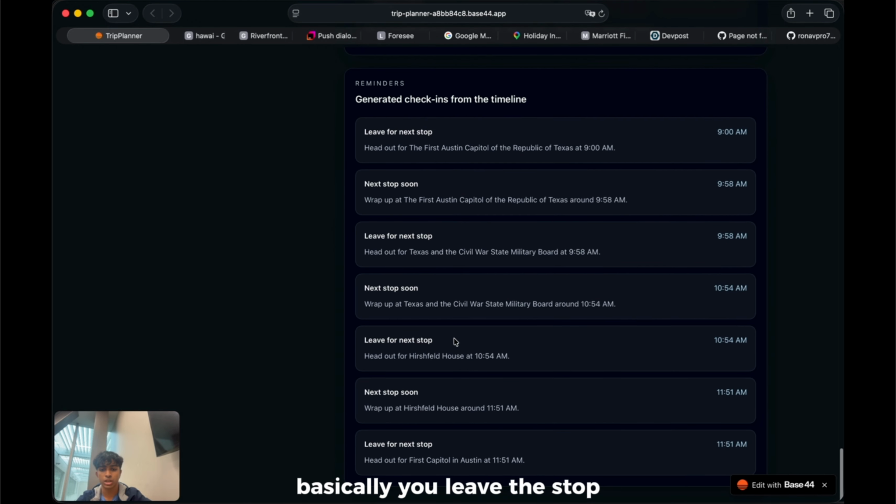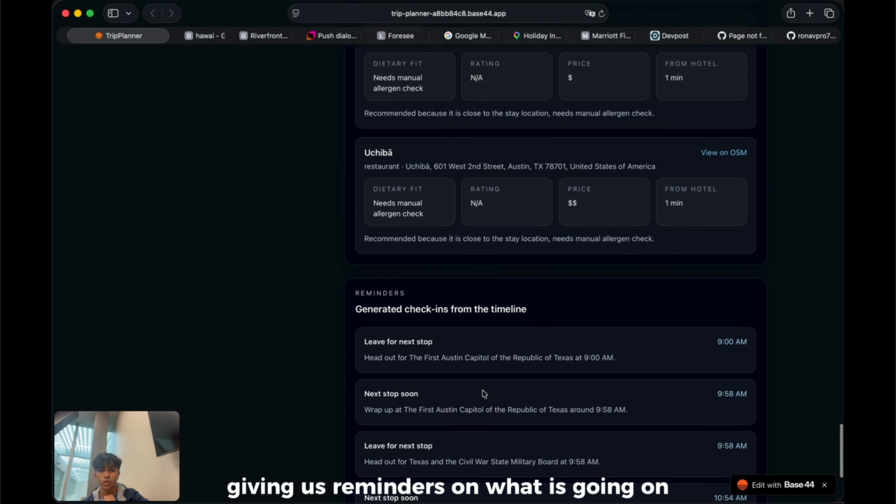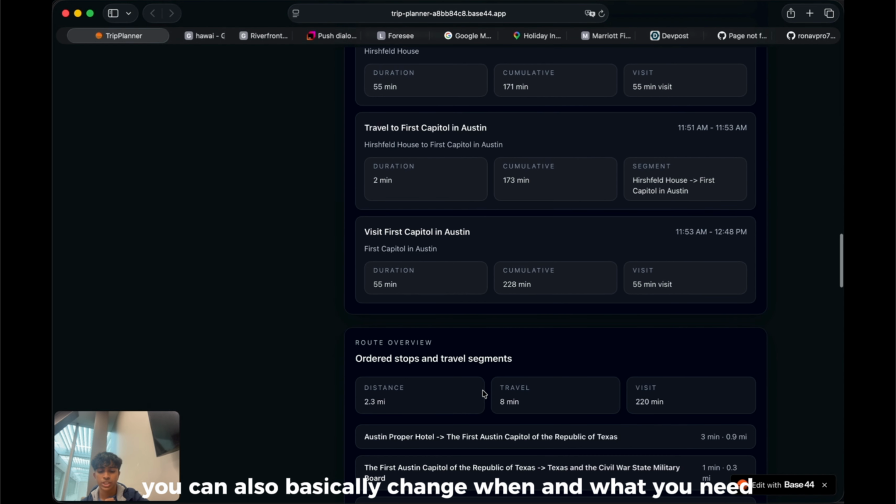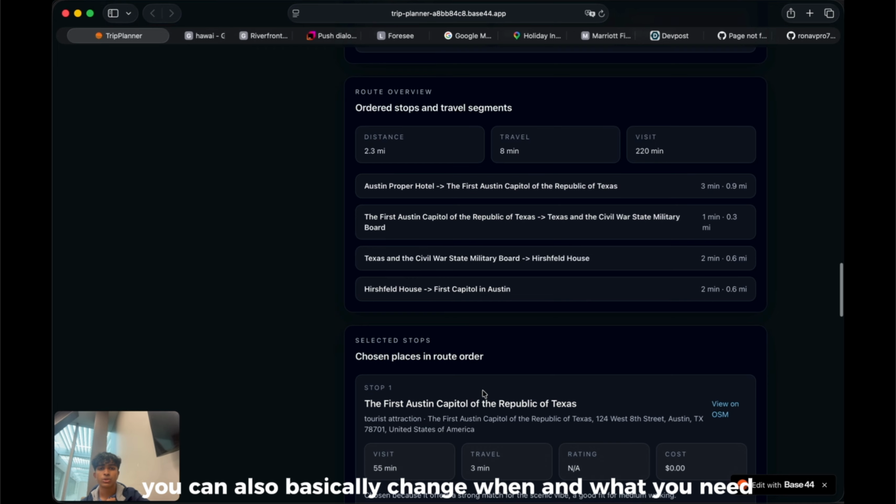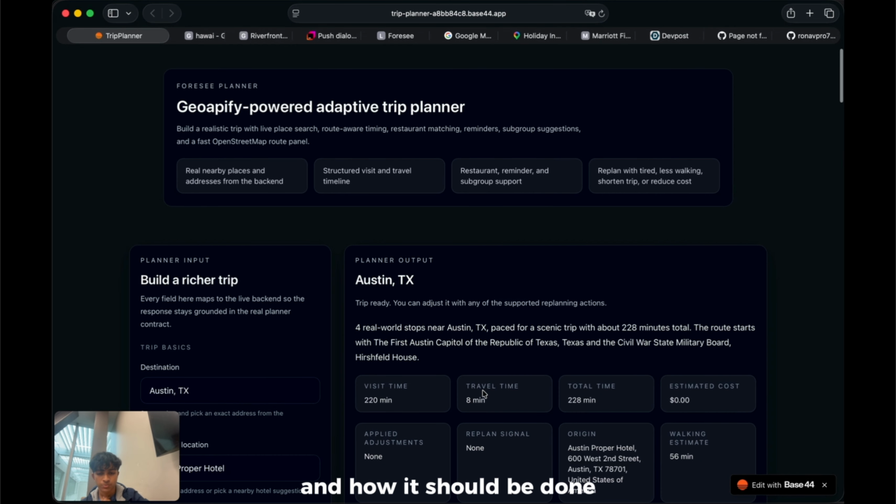Basically, you leave the stop, next stop soon. All this stuff is basically giving us reminders on what is going on. You can also change when and what you need and how it should be done.